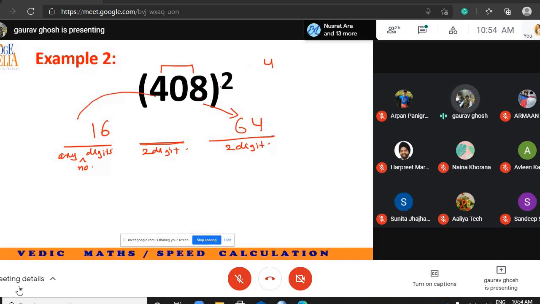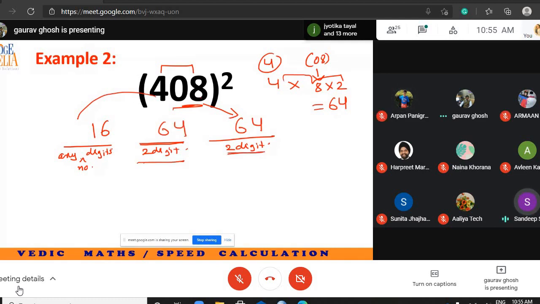What should I write in the middle? You have separated 4 and 08. So 08 looks like 8. Yes, sir. So 4 into 8 into 2, 64. So this will be the answer. This is the final answer. Everything is in the correct place.